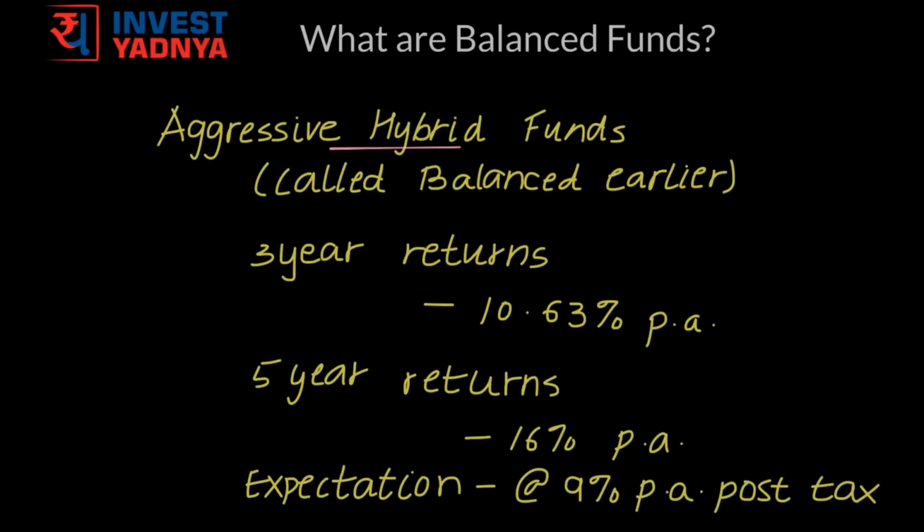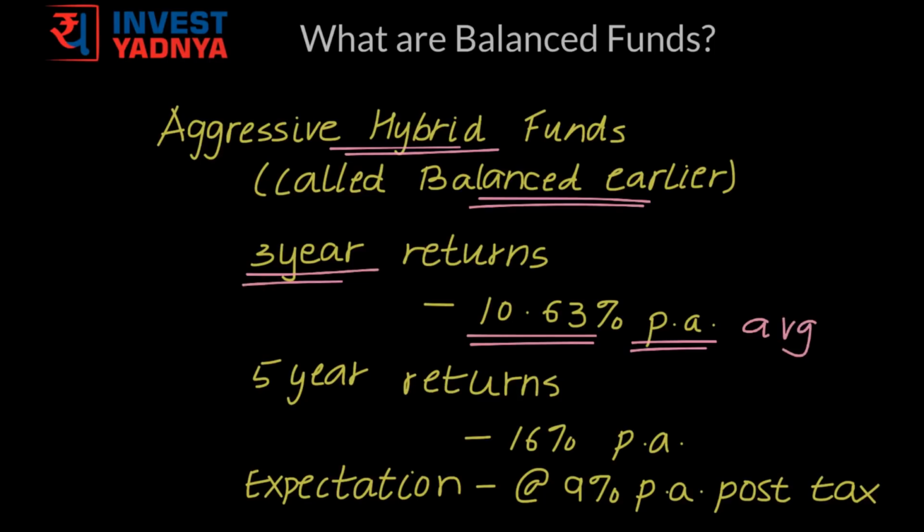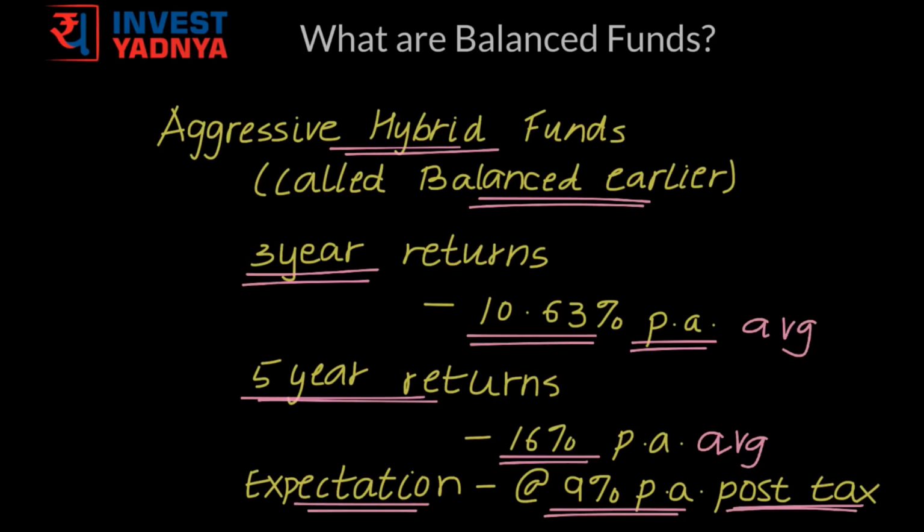Aggressive hybrid funds, known as balanced funds earlier, have given returns of 10.63% on a per annum basis on an average in the past 3 years. These funds have given returns of 16% on a per annum basis on an average in the past 5 years. So good funds have given even better returns. This data is as of May 2018. But a realistic expectation from these funds should be 9% on a per annum basis post-tax.